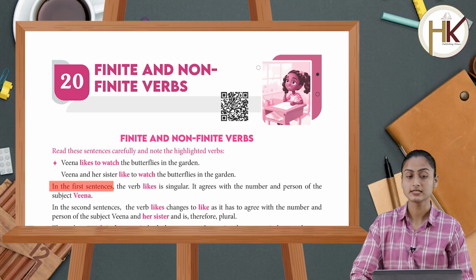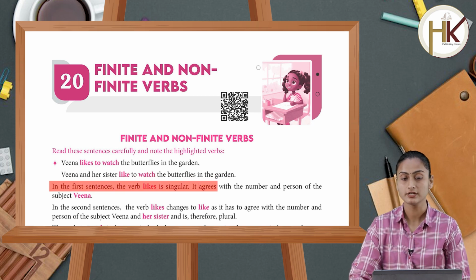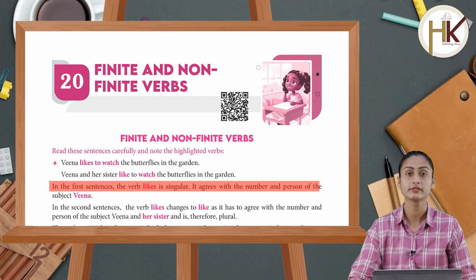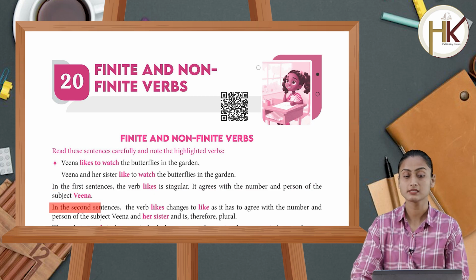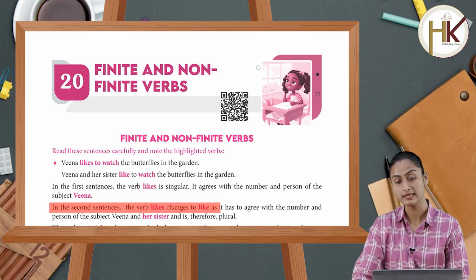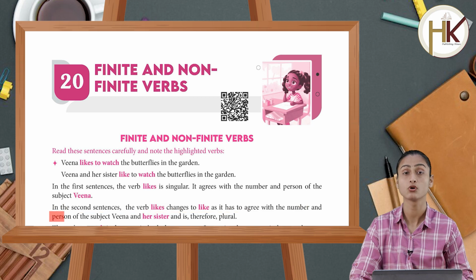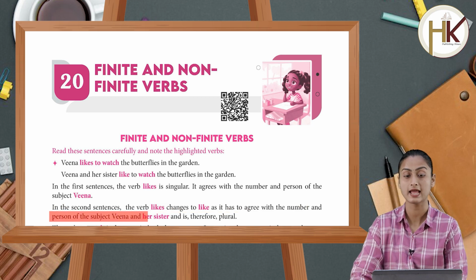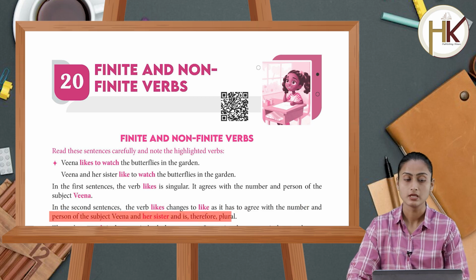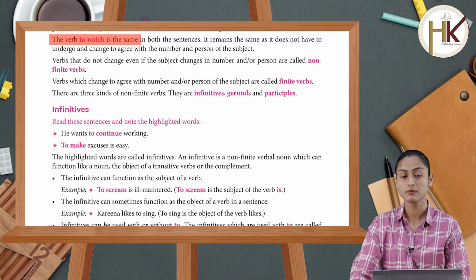In the first sentence, the verb likes is singular. It agrees with the number and person of the subject, Veena. In the second sentence, the verb likes changes to like as it has to agree with the number and person of the subject, Veena and her sister, and is therefore plural. The verb to watch is the same in both the sentences.